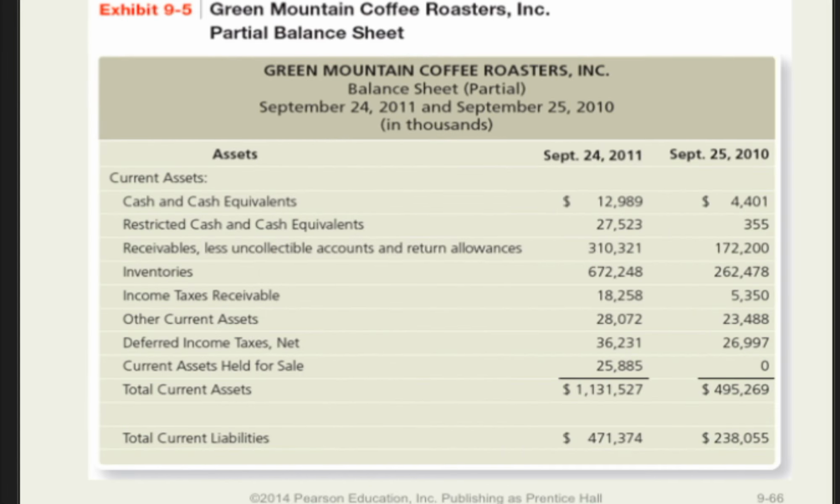Using the information included in Exhibit 9-5 for Green Mountain Coffee Roasters, we will look at 3 common ratios used to evaluate business performance. These are the acid test ratio, the accounts receivable turnover ratio, and the days sales in receivables ratio.